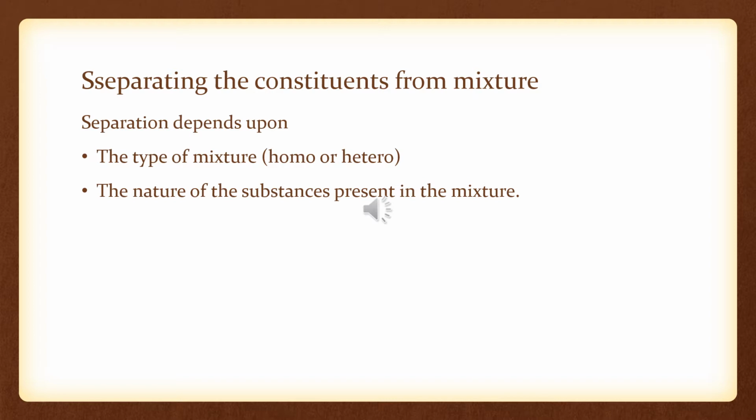In general, the separation of constituents from a mixture depends upon two things: the type of mixture, it can be homogeneous or heterogeneous, and the nature of the substance present in the mixture.